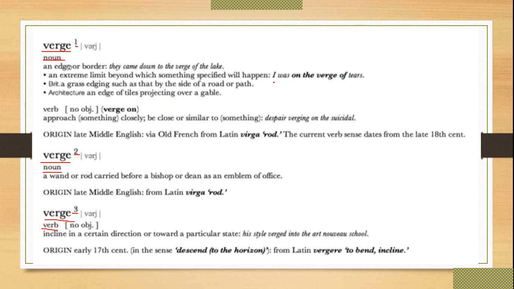For example, I was on the verge of tears. Here the word is used as a noun. Verge as a noun can also mean a rod carried before a bishop or dean as an emblem of office.